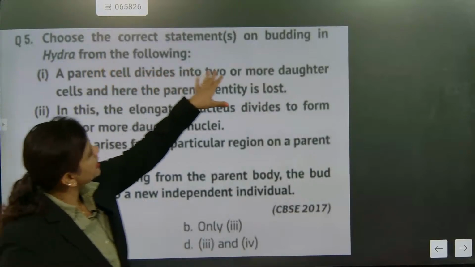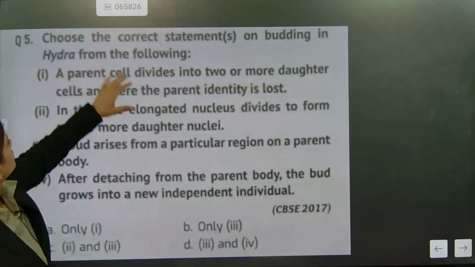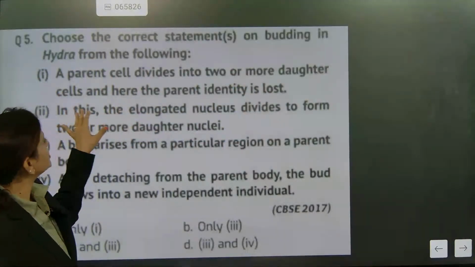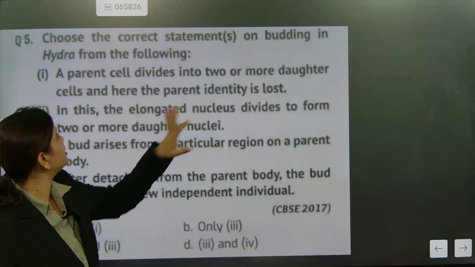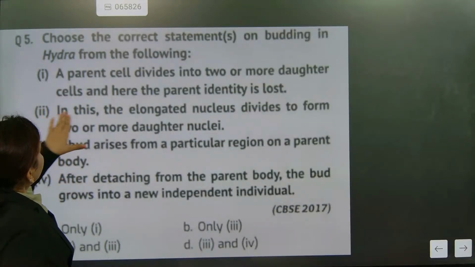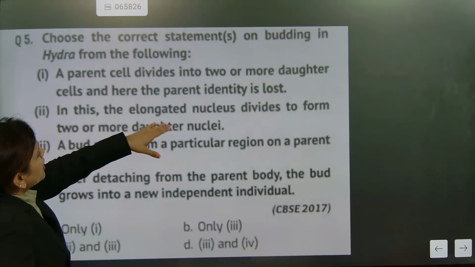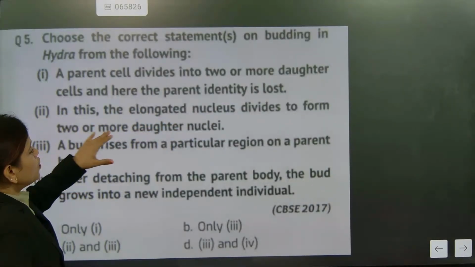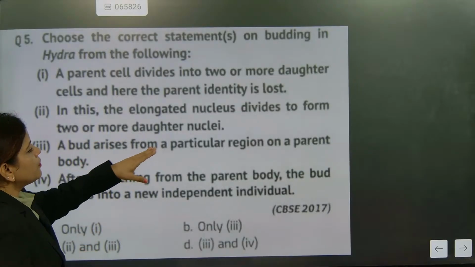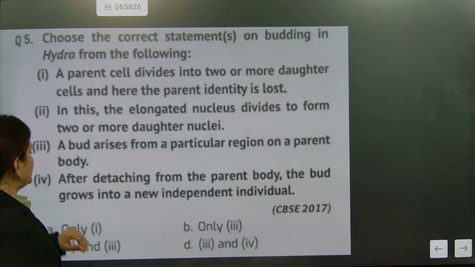Choose the correct statement on budding in Hydra from the following. A parent cell divides into two or more daughter cells, and here the parent's identity is lost. In this, the elongated nucleus divides to form two or more daughter nuclei. A bud arises from a particular region on a parent body.